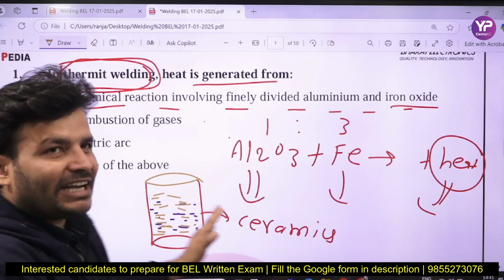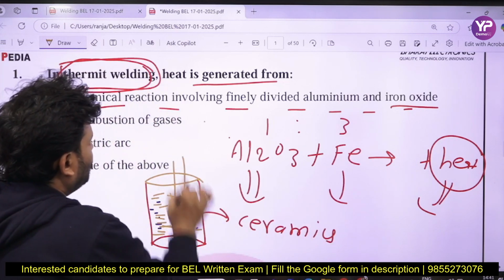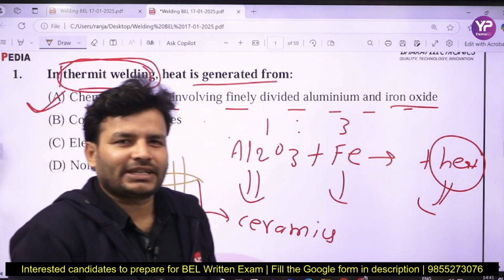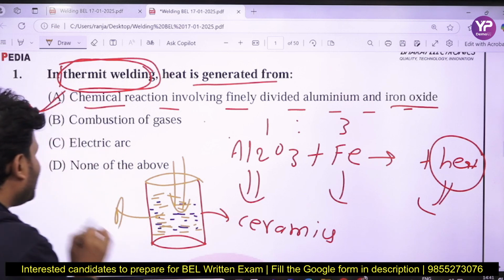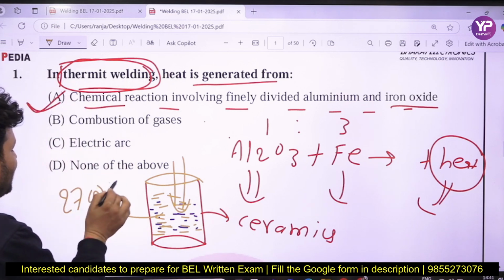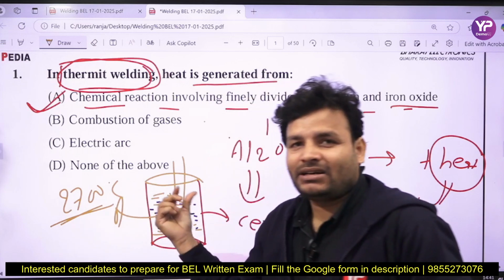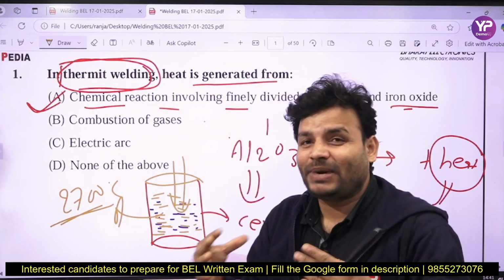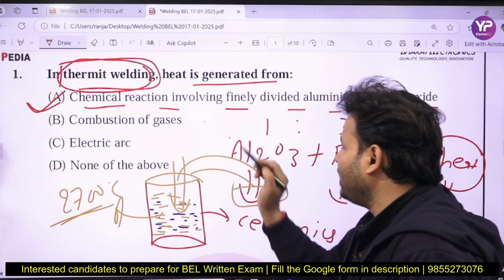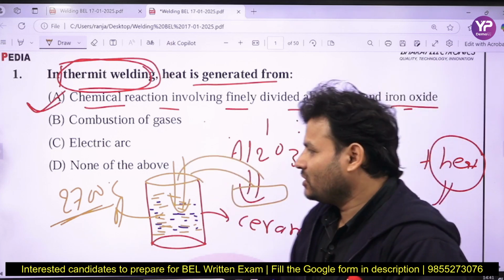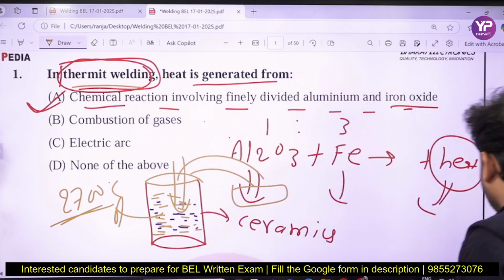Now go to the site where you have to perform the welding operation. I put some magnesium fuel there, and within 20 to 30 seconds the heat generated is approximately 2700 degrees Celsius. At that temperature the iron comes into the molten, in fact superheated, state. Then I pour it where the welding is required, and welding takes place. So that was about thermit welding. Now come to the next question.